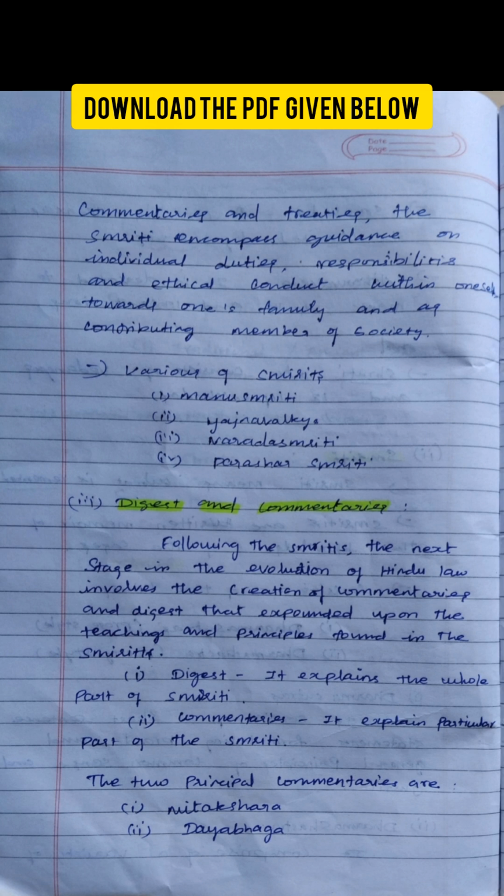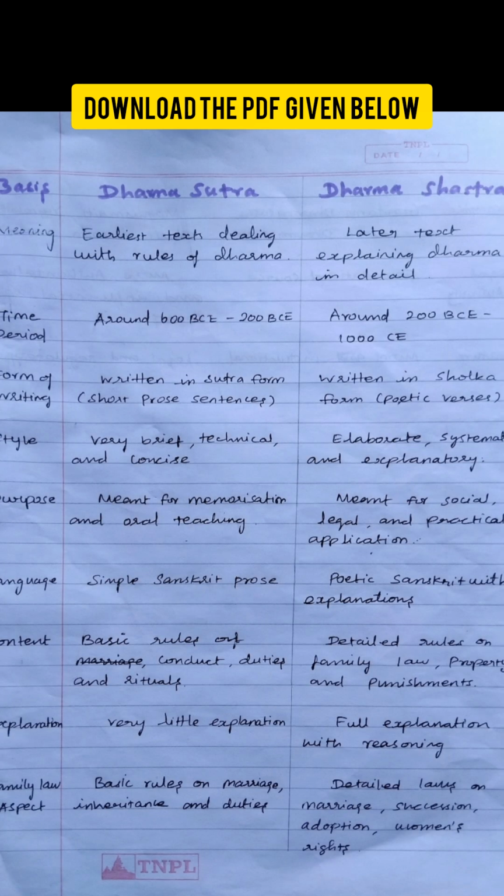Before moving ahead, I will clearly explain the difference between Dharma Sutra and Dharma Sastra, which belong to the traditional source of Hindu law.